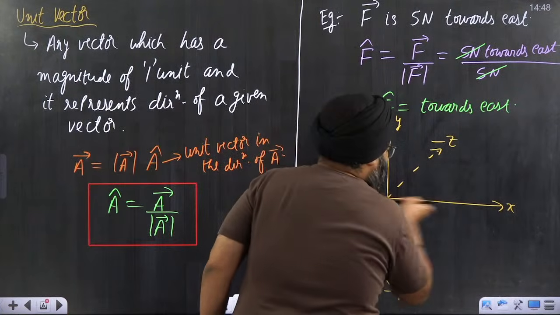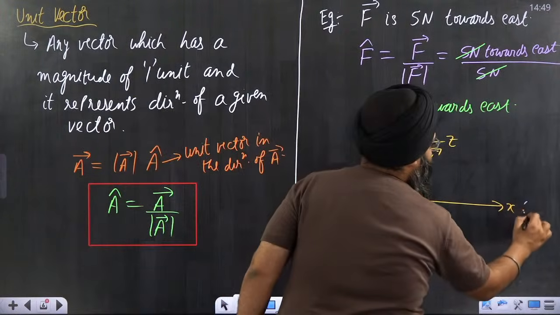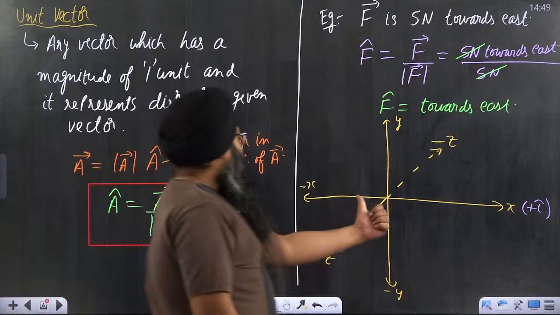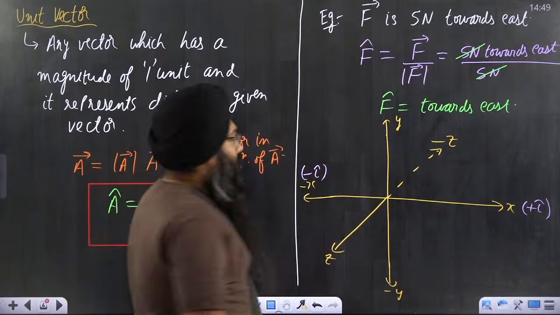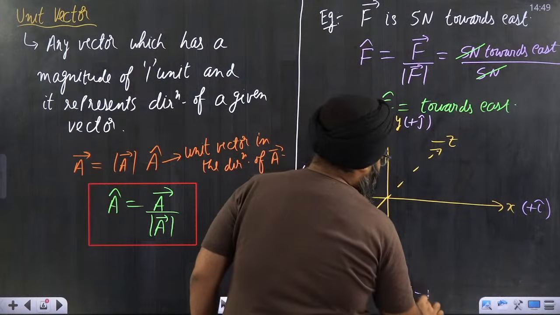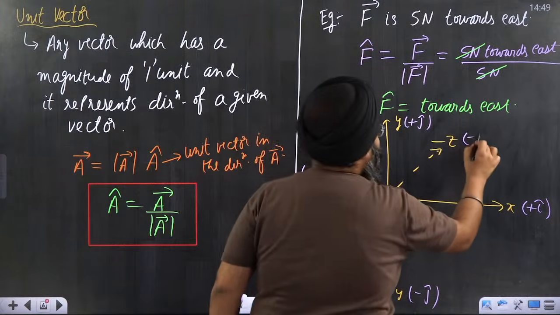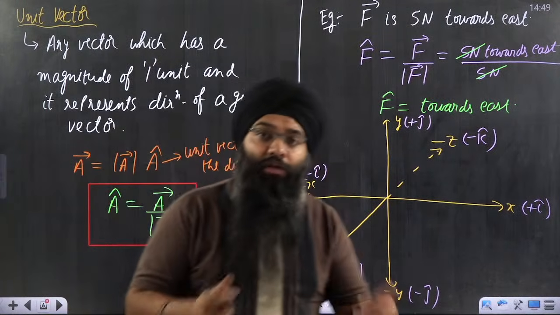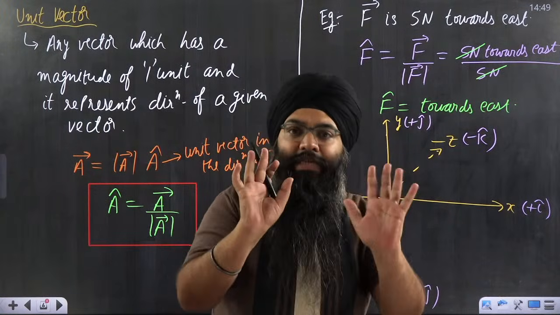Whenever I am moving in the positive x direction, the unit vector for the positive x direction is plus i cap. Whenever I am moving in the negative x direction, I will say minus i cap. In the positive y direction it will be plus j cap. In the negative y direction it will be minus j cap. In the z direction it will be plus k cap, and in the minus z direction it will be minus k cap. Because a unit vector represents direction, you should know these 6 directions at least.